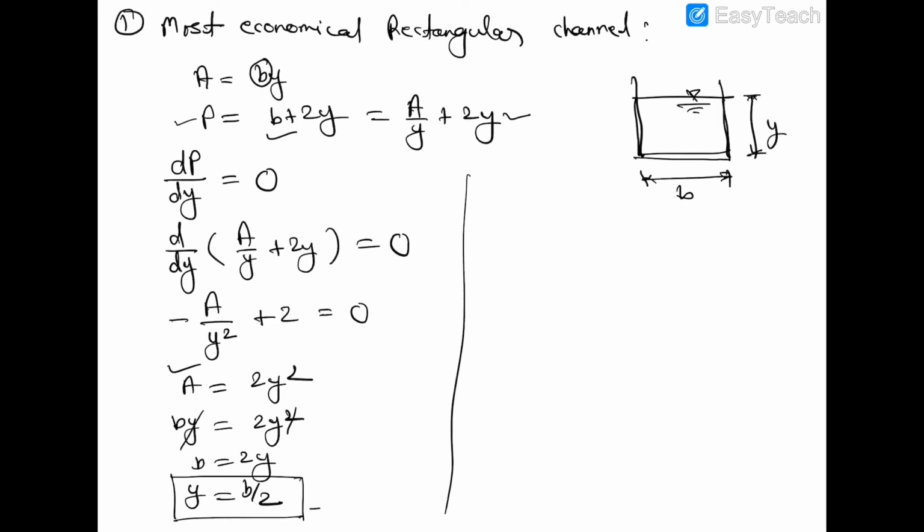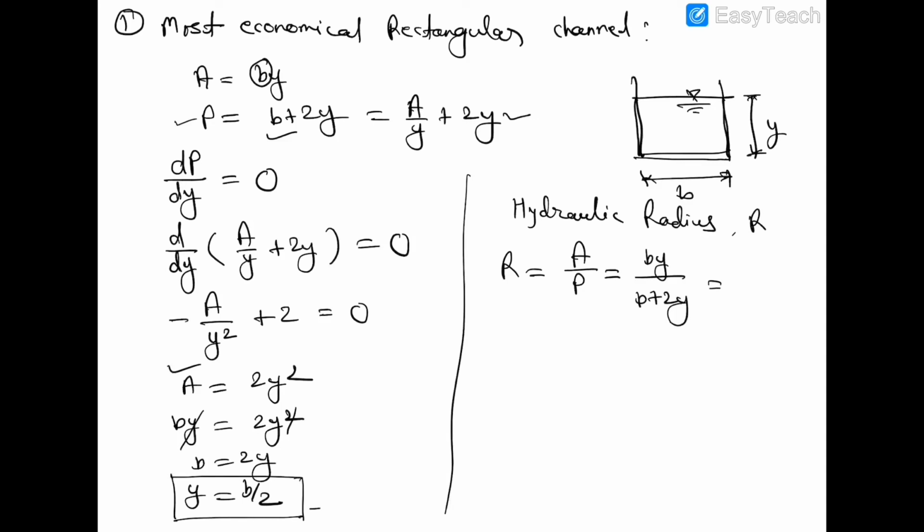If we look at hydraulic radius R, it is equal to A upon P. A is By divided by B plus 2Y. Substitute the value of B, that is 2Y, for economical channel section. So it is 2Y multiplied by Y divided by 2Y plus 2Y.